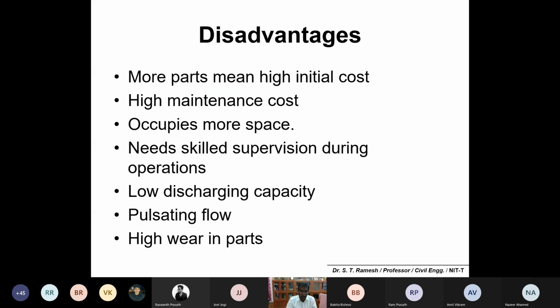Okay, the drawbacks here: it has more moving parts. More parts mean more initial cost. Maintenance cost is high. It occupies more space because you have a cylinder along with a motor, and it needs skilled supervision during operation. It has low discharge capacity, and you may get a pulsating flow. You may not get a continuous flow, but an intermittent, pulsating flow, and because of the movement, you may have a lot of wear and tear in the mechanical parts. These are some of the drawbacks.